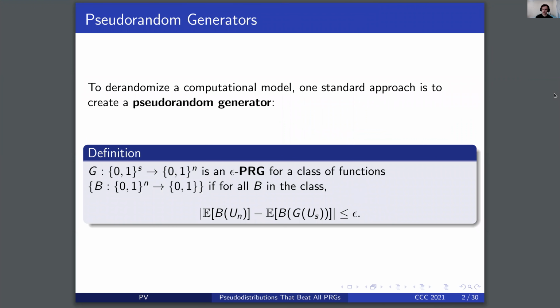To derandomize a computational model, one standard approach is to create a pseudorandom generator. Here, we call G, a function from S bits of seed to N bits of output, an epsilon PRG for a class of functions on N bits to 1 bit, if for all B in the class, the expectation of B under the uniform distribution is within epsilon of its expectation under a uniformly random output of the PRG.